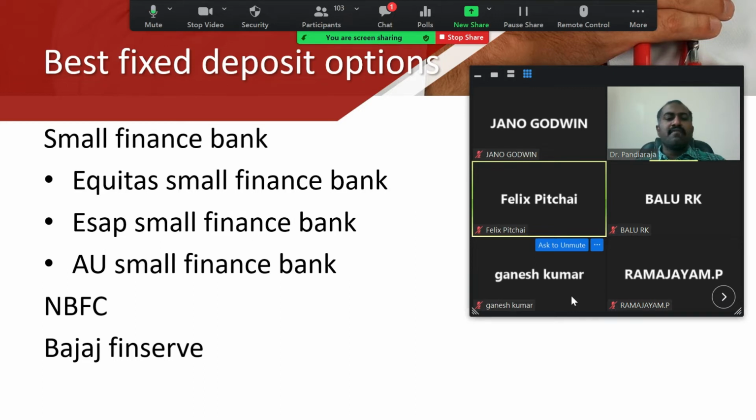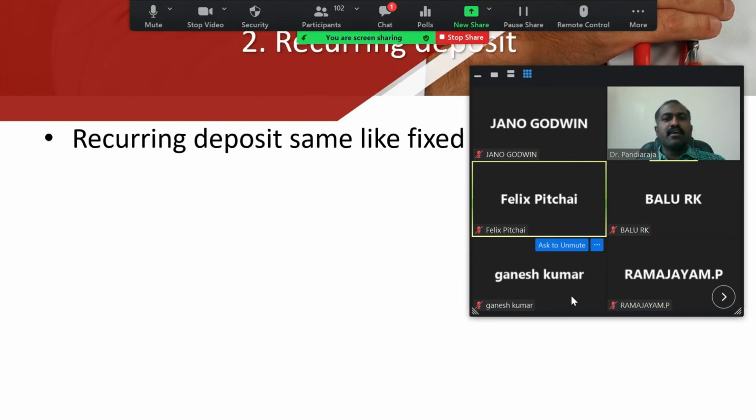NBFCs, the non-banking financial corporations, also give an interest rate of around 6 to 9%. Choose a non-banking financial corporation which has a triple A safety rating by means of credit score. Lower than that, don't invest in the NBFC. The second option is recurring deposit. Few people don't want to do a direct fixed deposit. These people will go for a recurring deposit, but it's the same as a fixed deposit.